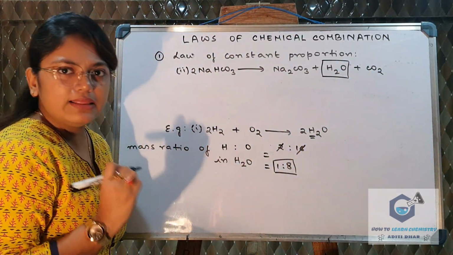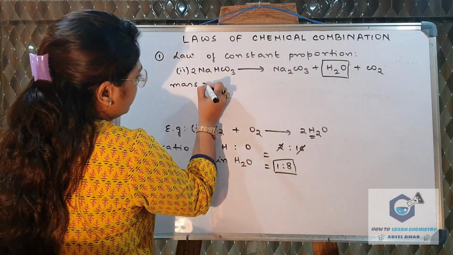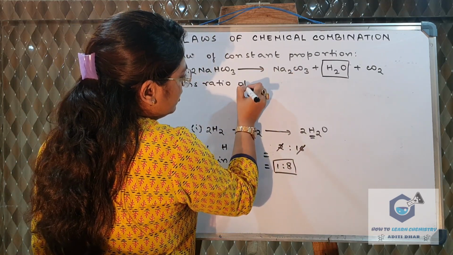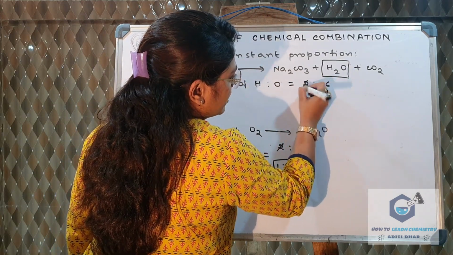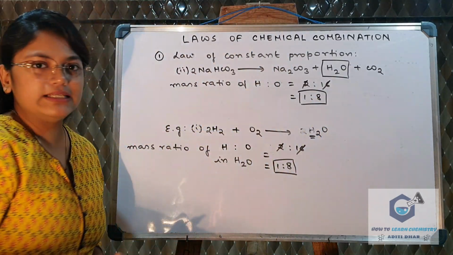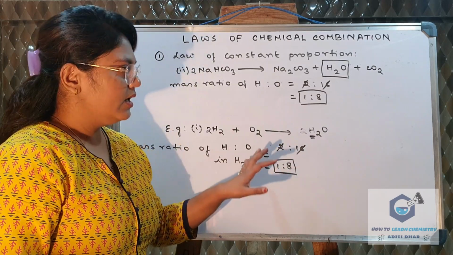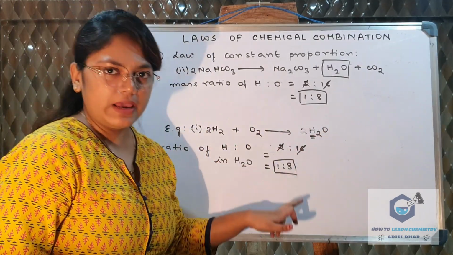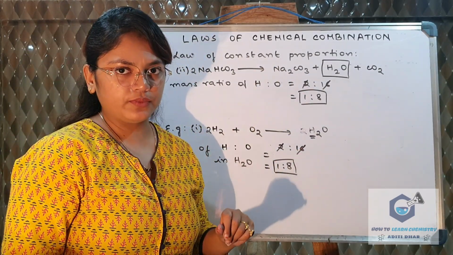The compound is the same, and if in this also we find the mass ratio, we will find the mass ratio of hydrogen to oxygen is 2:16, so it comes out to be 1:8. So this law basically means that whatever the source of the compound may be, the reaction may be different, but the ratio will always be the same between two elements when they are forming a compound, right?